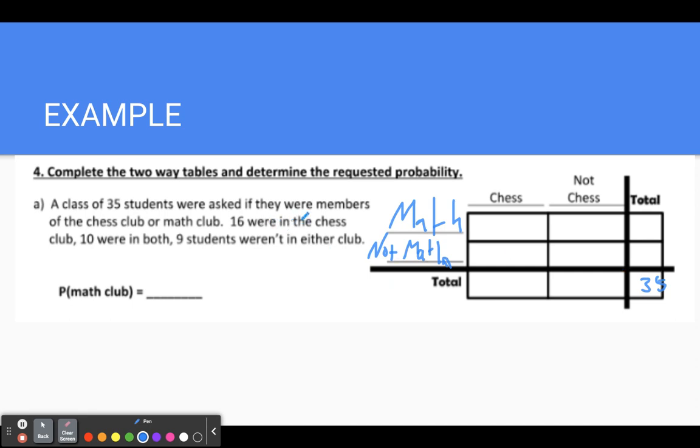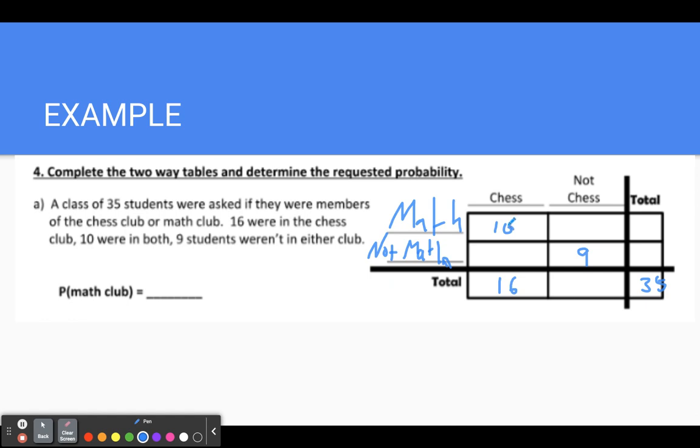16 were in the chess club, right? So that means the chess club is this column. There's 16 total in the chess club. And then 10 were in both. So that means if math and chess combined, this is going to be 10. And 9 students were in neither club. So not math, not chess, that has to be 9.